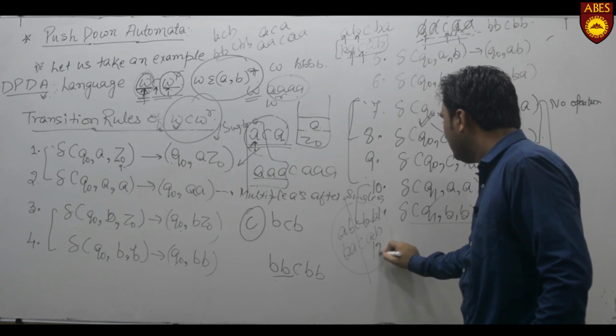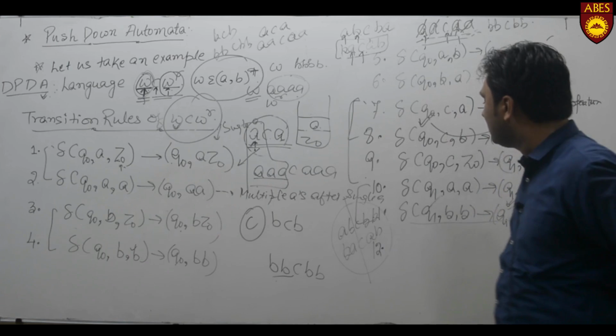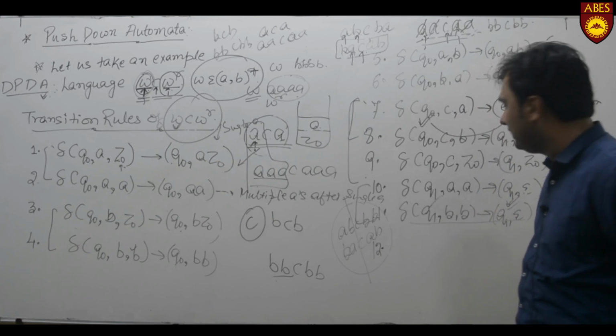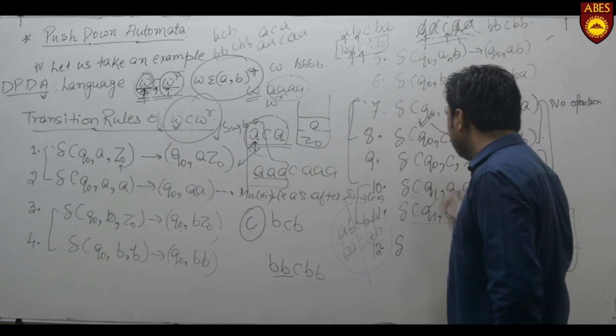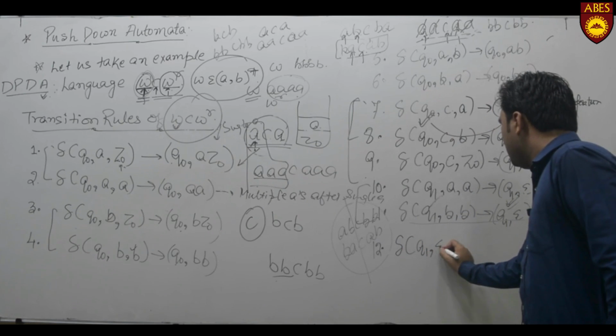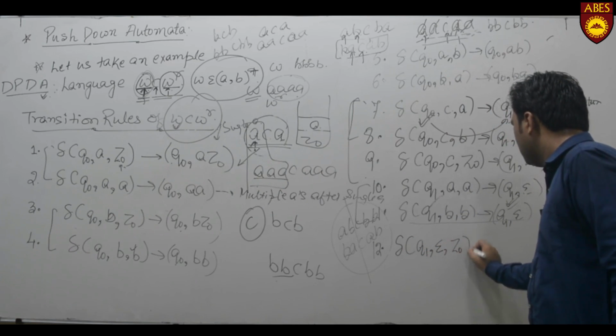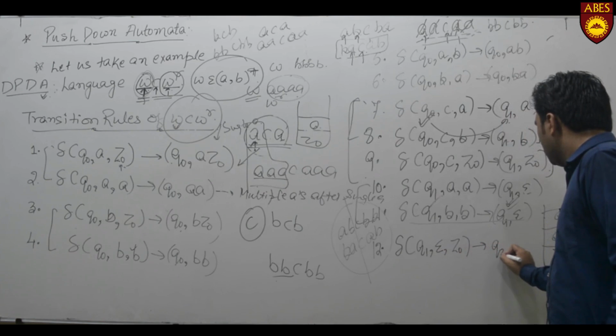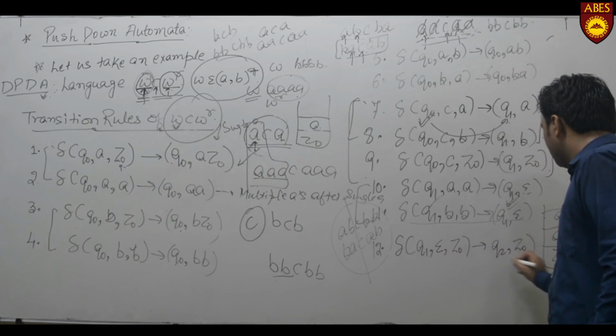Now rule number 12 is used for acceptance, either by the final state or by the empty stack. Acceptance by the final state is transition of Q1, null, Z0 returns Q2, Z0 or QF, Z0.